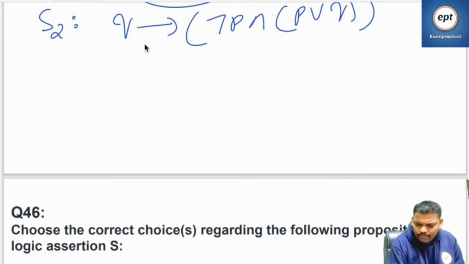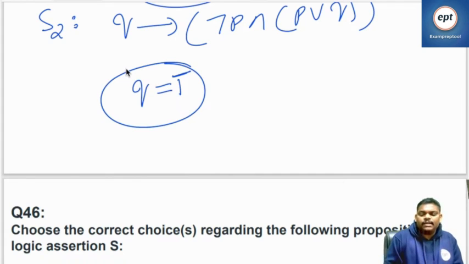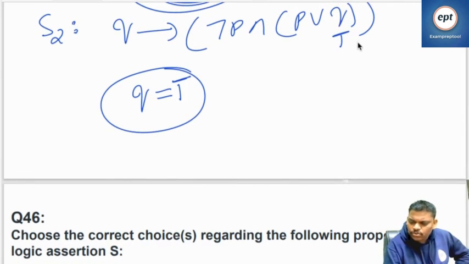Let us assume the left side is true. Left side true means Q is true. If Q is true, by using this left side information, can I prove the right side as true or not? Let me check. If Q is true, this total becomes true, because it's an OR operator.